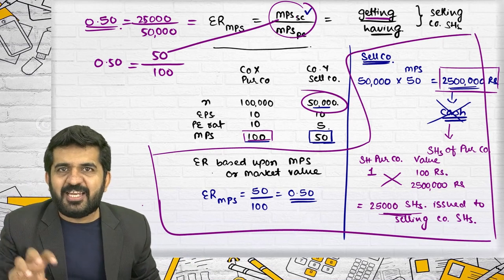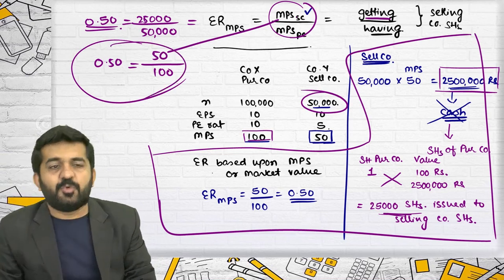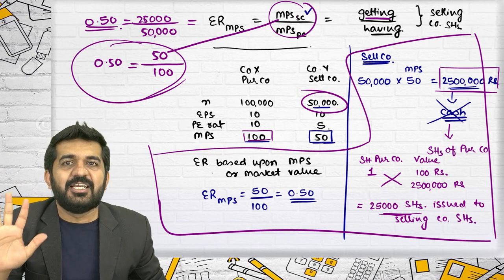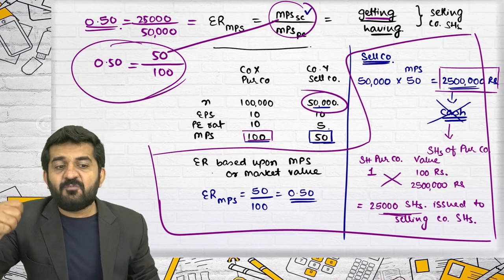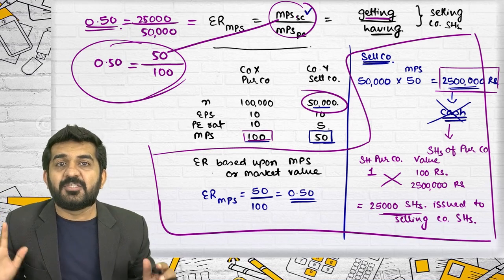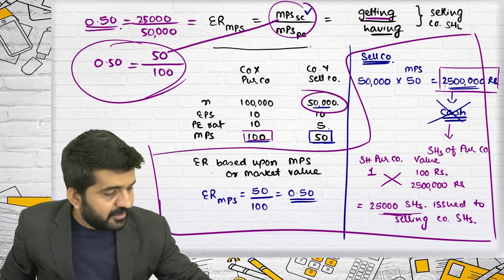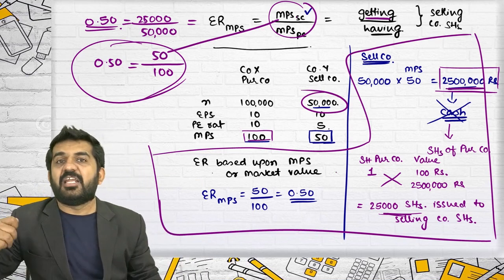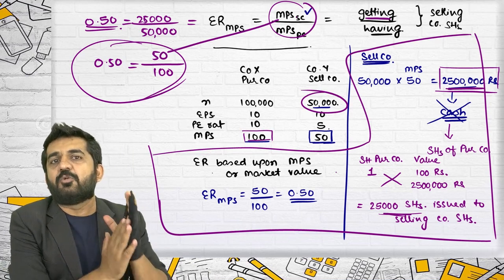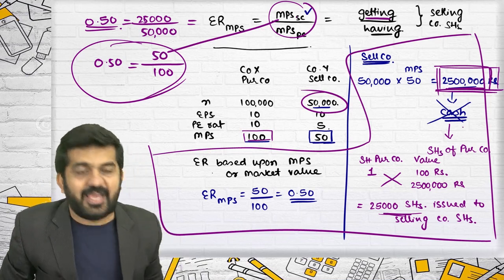What I was telling you is, the shortcut is absolutely alright. You can use it every time, but you should be logically clear about what is happening. If someone asks you how much value selling company has made of itself, or how much value you have made of selling company, then you should be able to say it is 25 lakhs. Your knowledge should not be limited to just finding out exchange ratio. The selling company is valued at 25 lakhs.